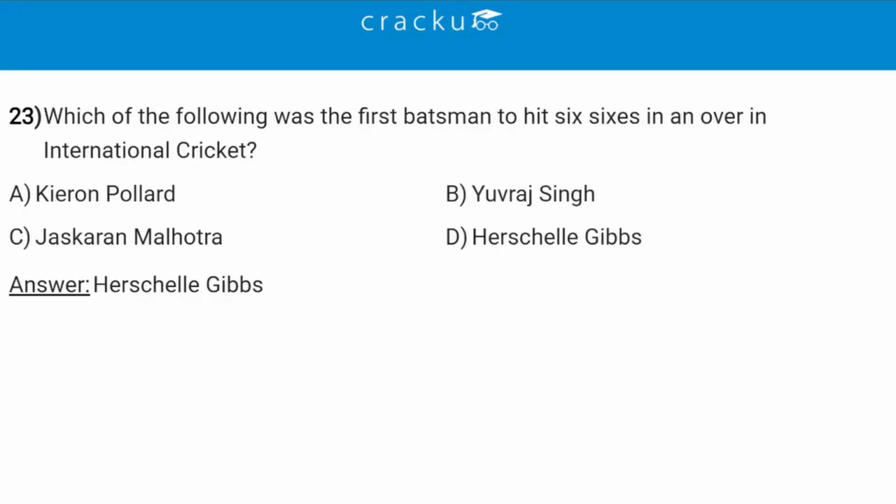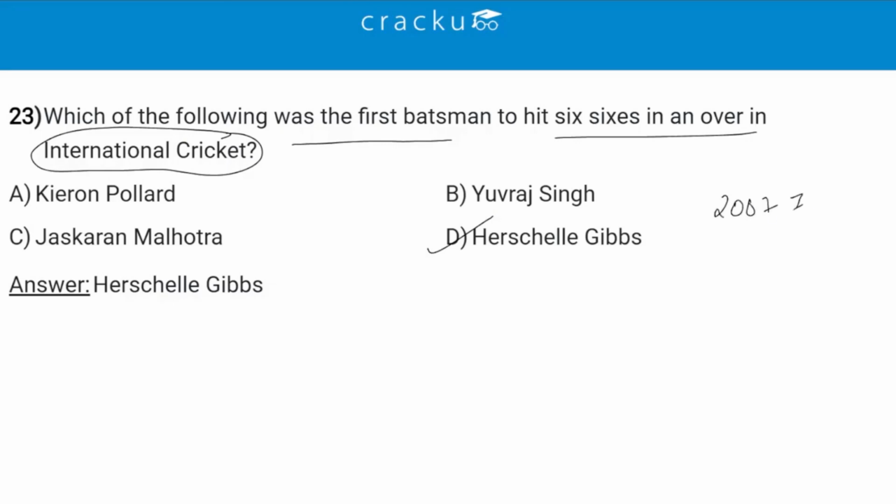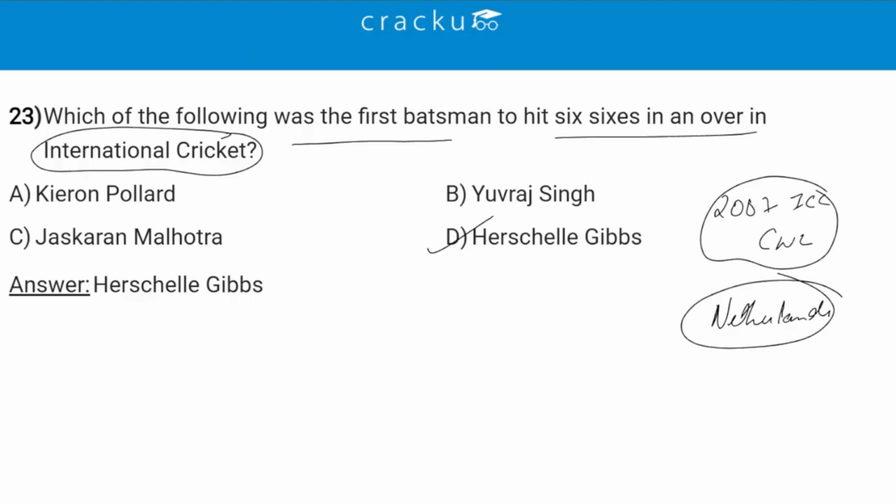Which of the following was the first batsman to hit 6 sixes in an over in international cricket? So the correct answer to this question is Herschelle Gibbs. Herschelle Gibbs became the first batsman to hit 6 sixes in an over in international cricket during the 2007 ICC Cricket World Cup. He did this against the Netherlands. So Herschelle Gibbs, which is option D, is the correct answer.